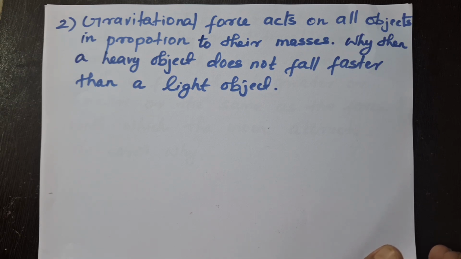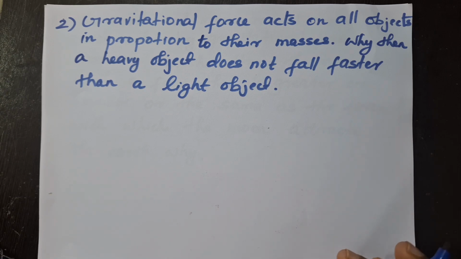It is the reality. But if there were no air resistance, every object will fall together, whether it is heavier or lighter, it doesn't matter. Every object will reach the floor of earth or ground at the same time.